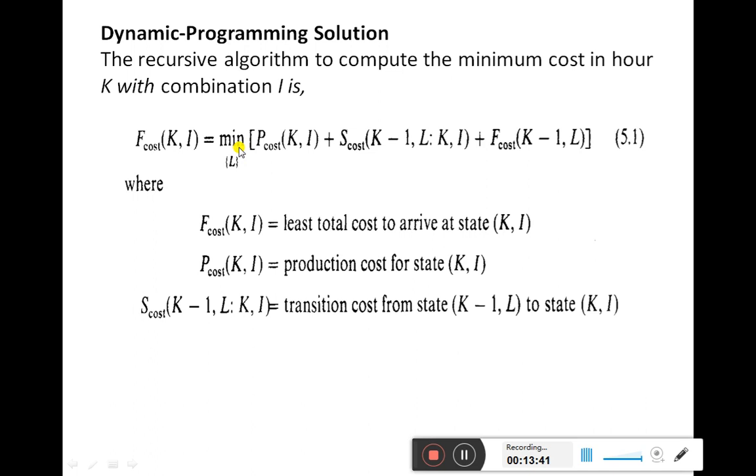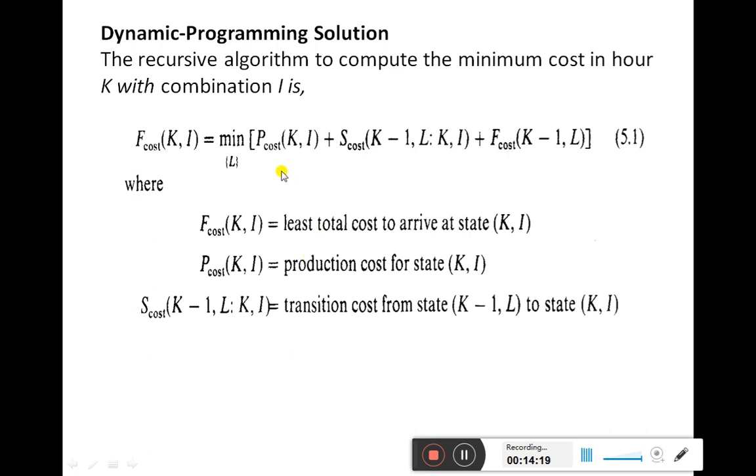It will be equal to the minimum over the matrix L. And how are we finding that minimum? Here we have an equation with various terms, and among these, whichever gives the minimum cost, that particular combination we will choose. So the equation goes like this: F cost K comma I equals the minimum of P cost K comma I plus S cost K minus 1 comma L as to K comma I plus F cost K minus 1 comma L.